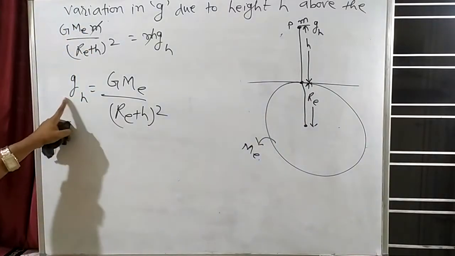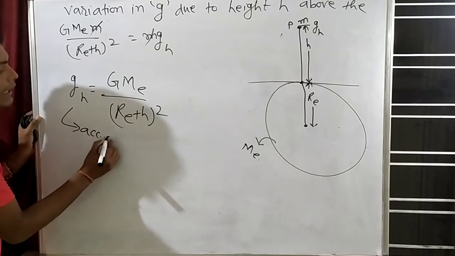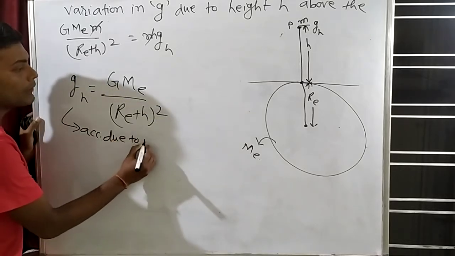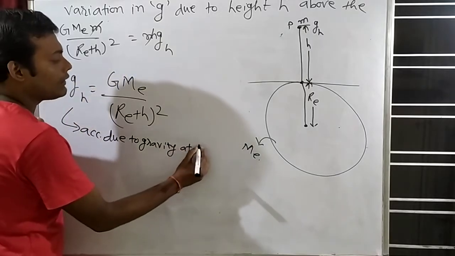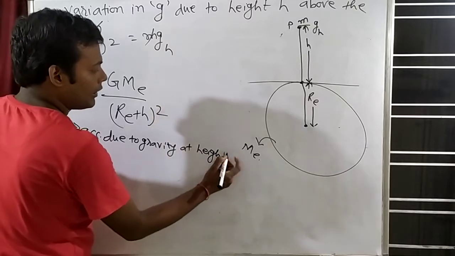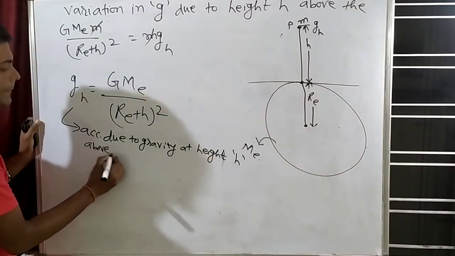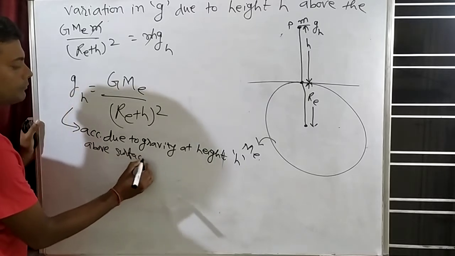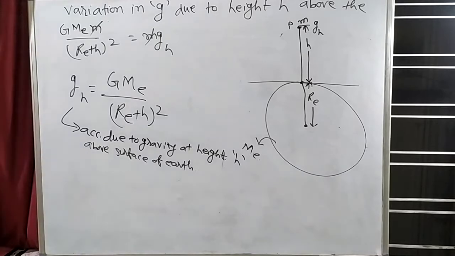So this is the acceleration due to gravity at height h above the surface of earth. Clear?